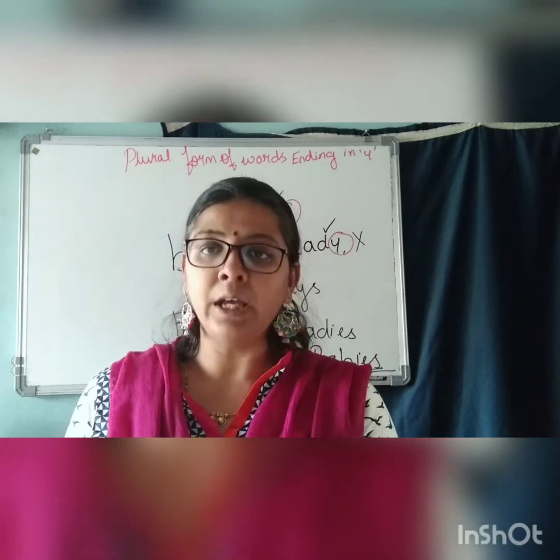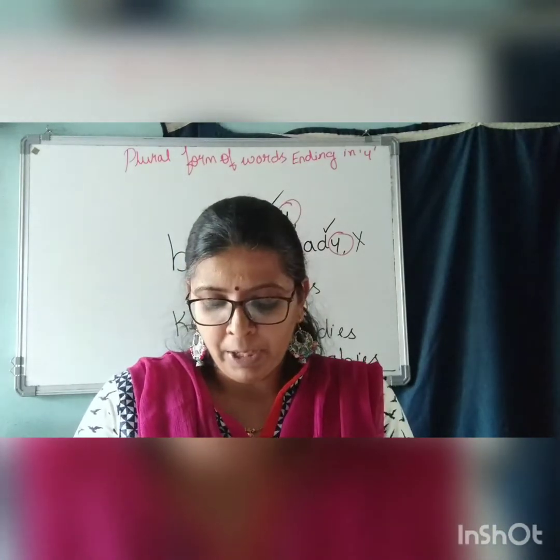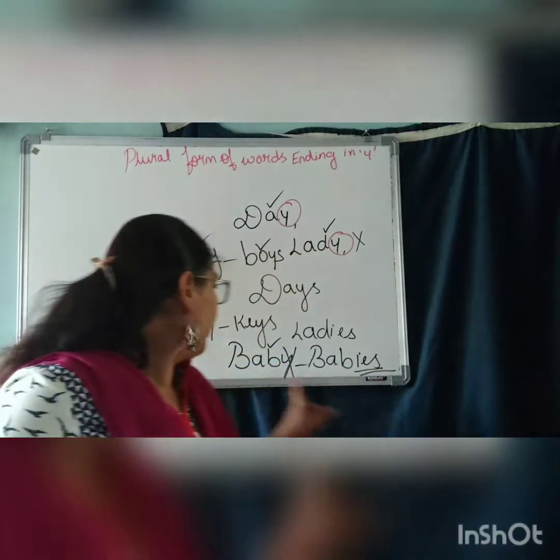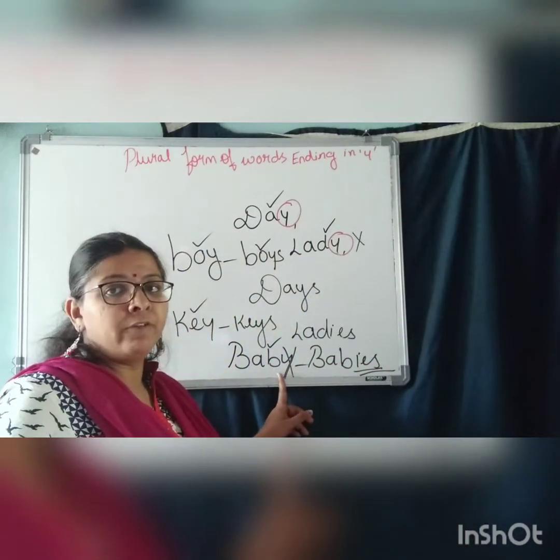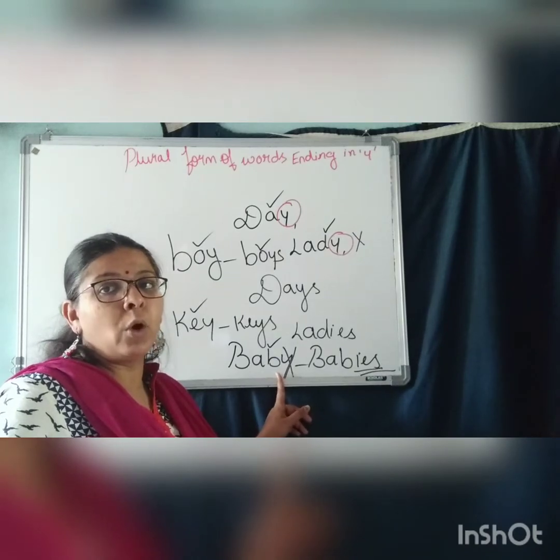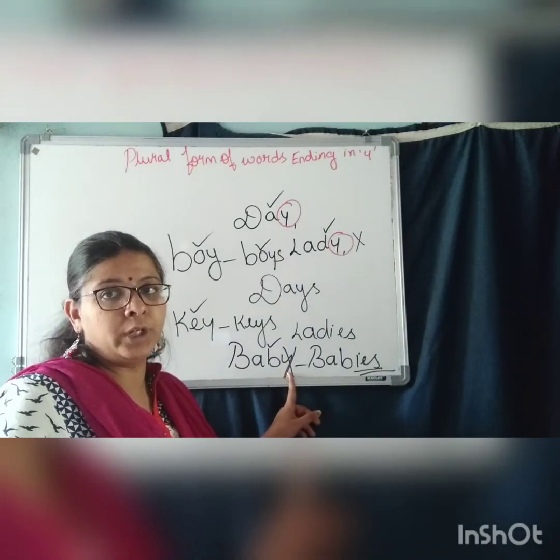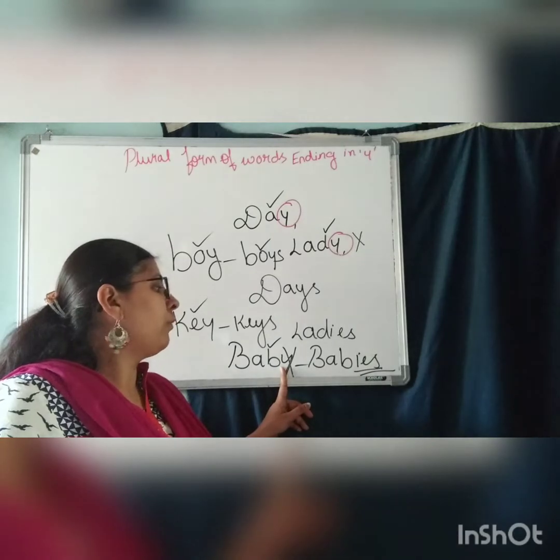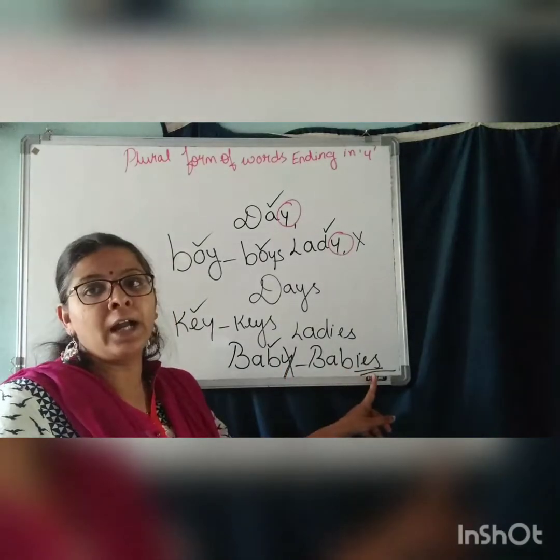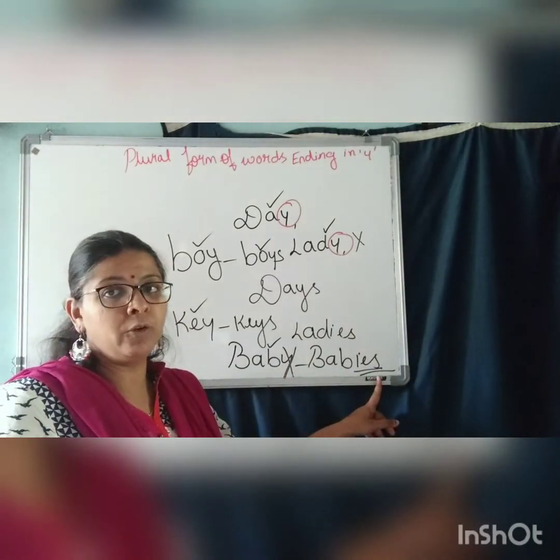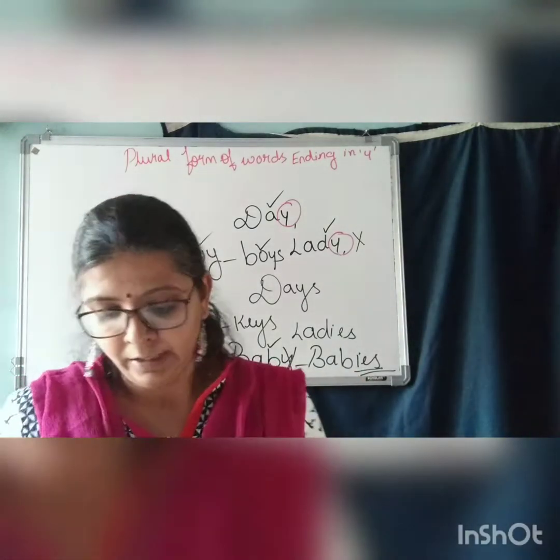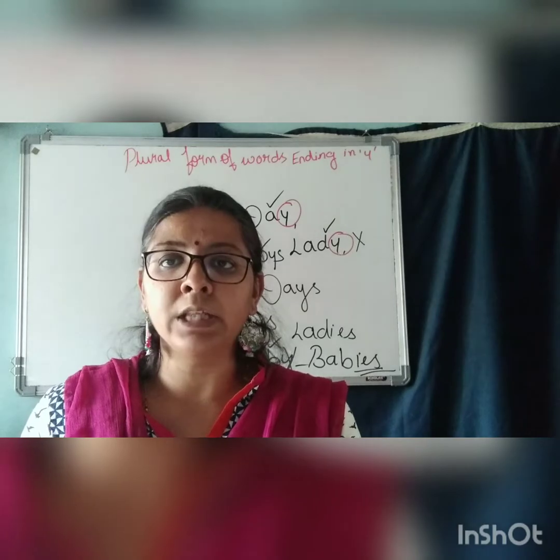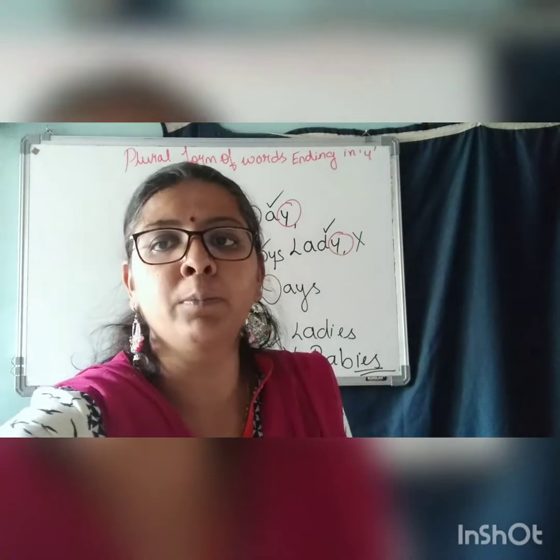The first one they have given you is baby. In baby, before the Y we have a consonant, so it is consonant plus Y. And what is the plural of baby? B-A-B-I-E-S, babies. Like that, they have given you a few words there. Let us do that here. Look at the board, children.